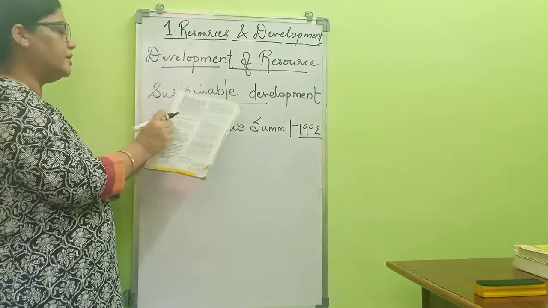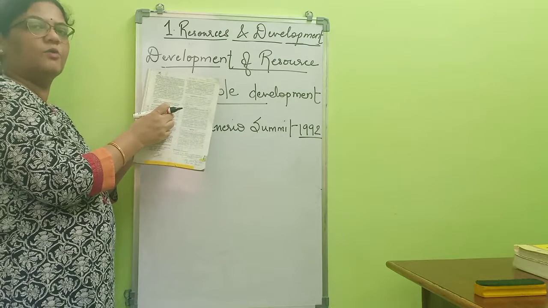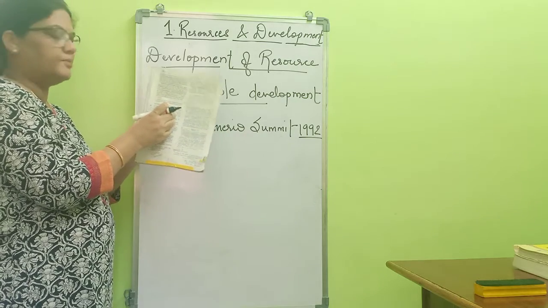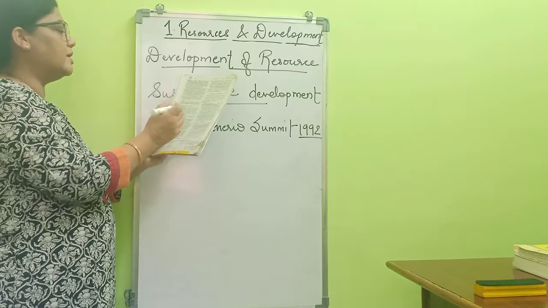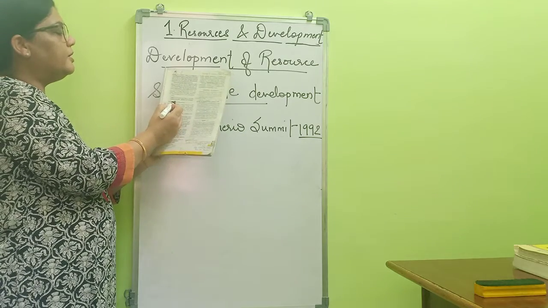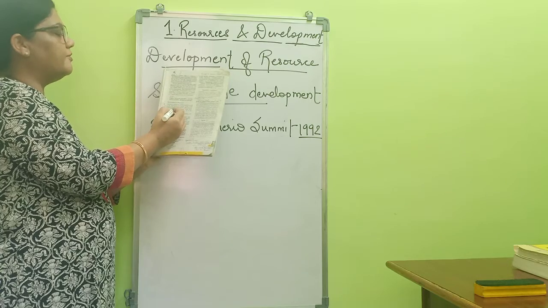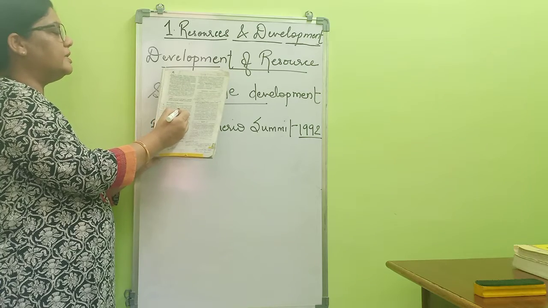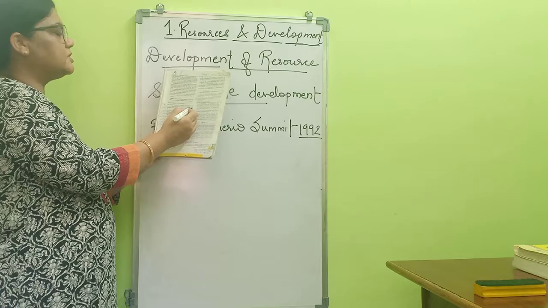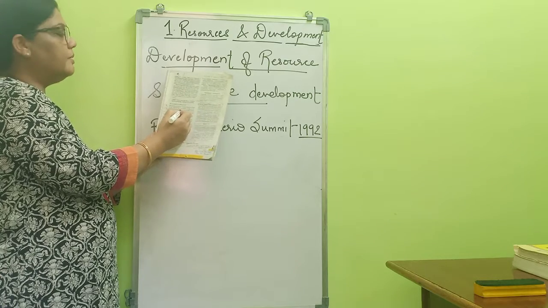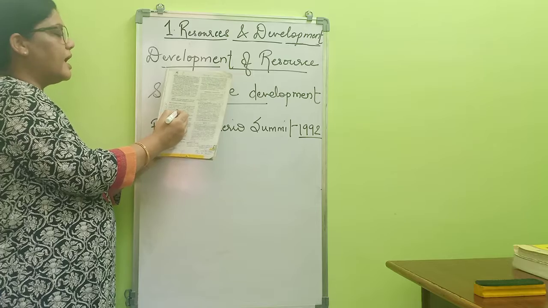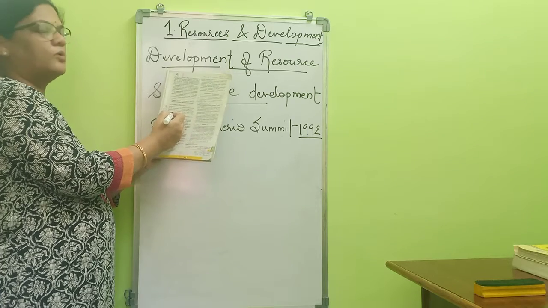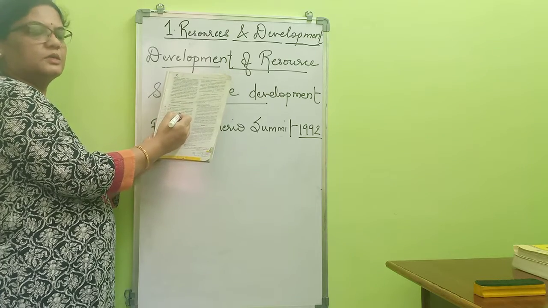Now in this paragraph we are going to write one question. Can you underline this? Development of resources, that paragraph, last third line: Human beings used these resources discriminately, and this has led to the following major problems.